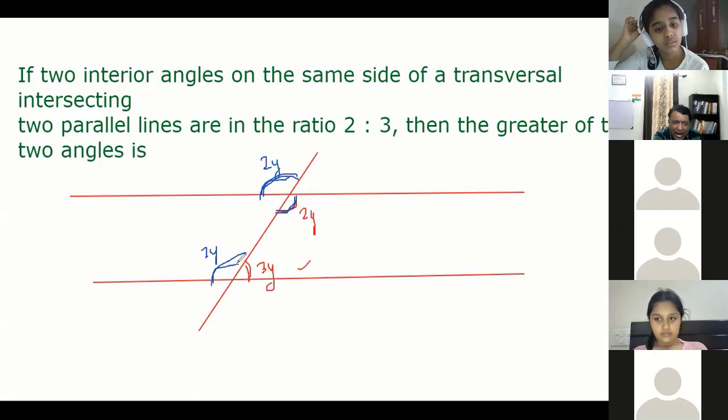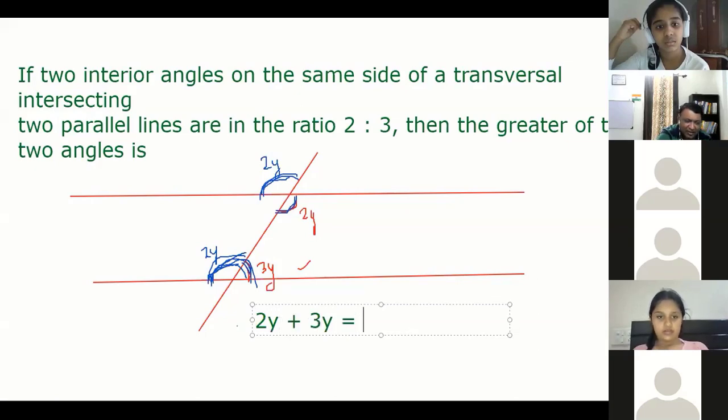Now, this 2y and this 3y, what is formed totally? A straight angle, right? A 180-degree angle. What is the angle on a straight line? 180 degrees. So 2y plus 3y should be 180 degrees.